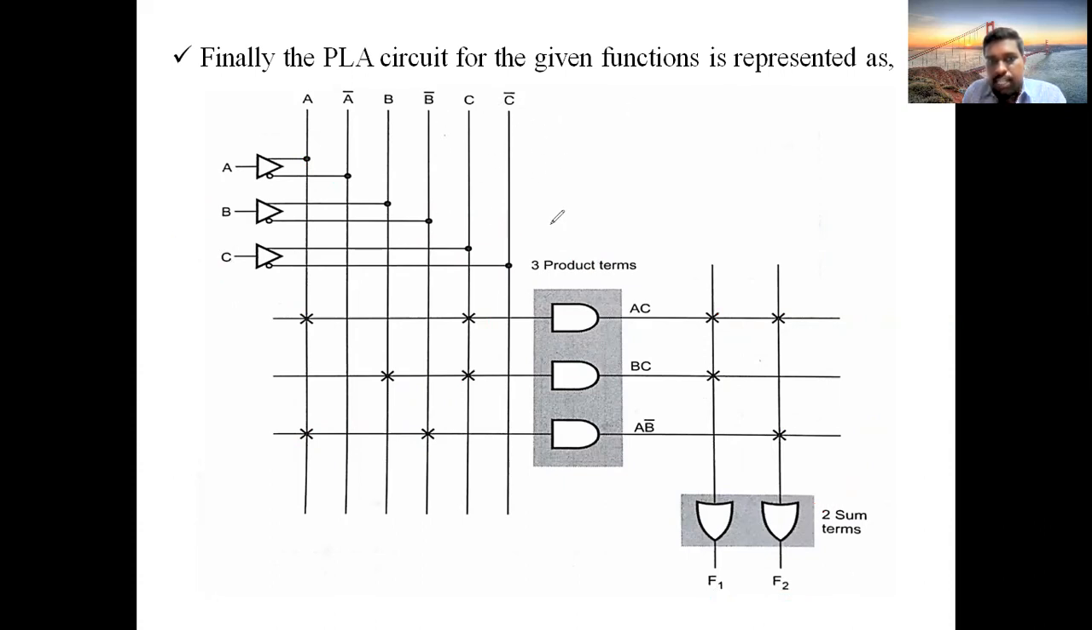As per the condition, what is the condition given? You should verify three inputs they have asked. So we are having three inputs. Three product terms they have asked. So three product terms are there. Two outputs they have asked. So two outputs are there. So the diagram we have drawn is satisfying the given condition as per the question. That's why this circuit is correct. Like that you can simplify a PLA model. Very important PLA model. Next we will see one more example.